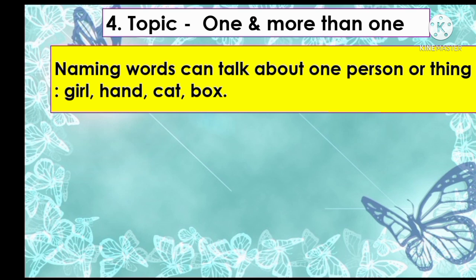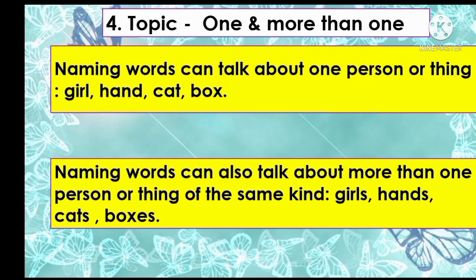One girl, one hand, one cat and one box. Naming words can also talk about more than one person or thing of the same kind like girls, hands, cats, boxes. When it is more than one, we call it plural, and when it is one thing, we say that this is singular.